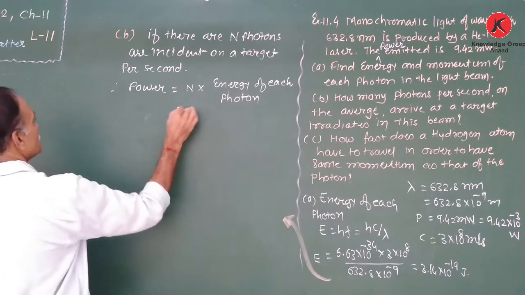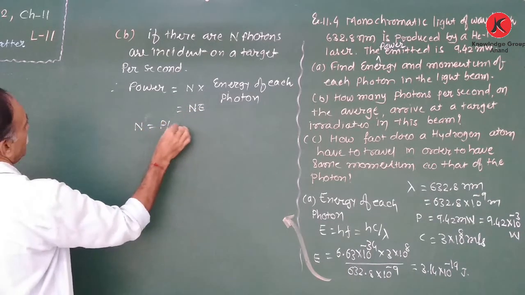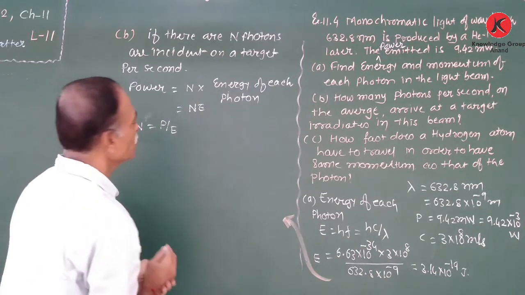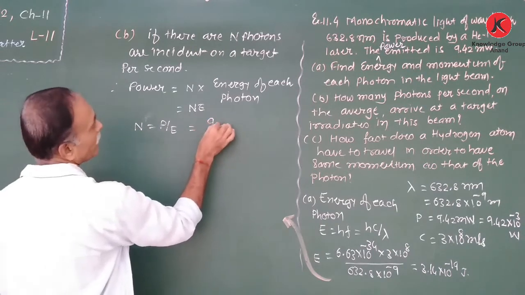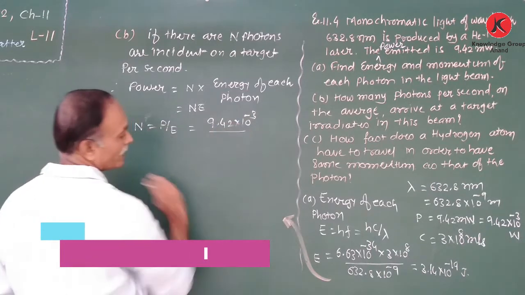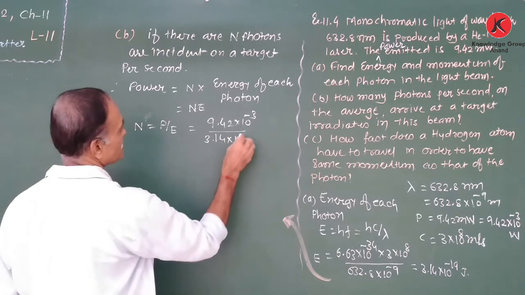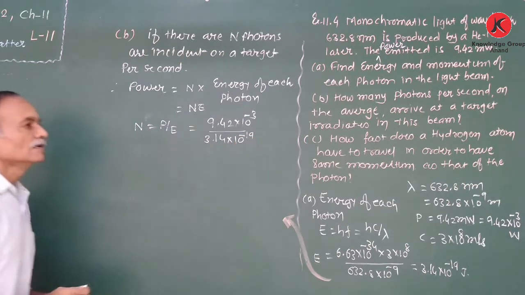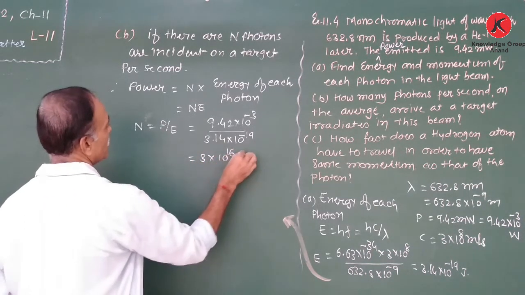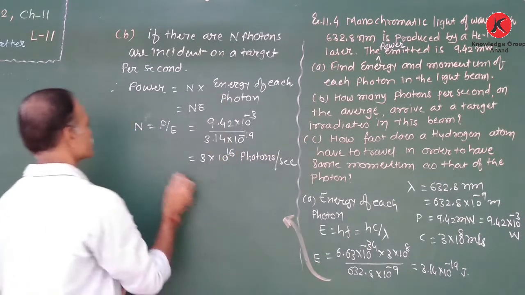Therefore, n is equal to power upon E. What is the power? Power is given as 9.42 milliwatt. Therefore, 9.42 into 10 raised to minus 3 watt upon energy 3.14 into 10 raised to minus 19 joule. Therefore, the number of photons is 3 into 10 raised to 16 photons per second incident.